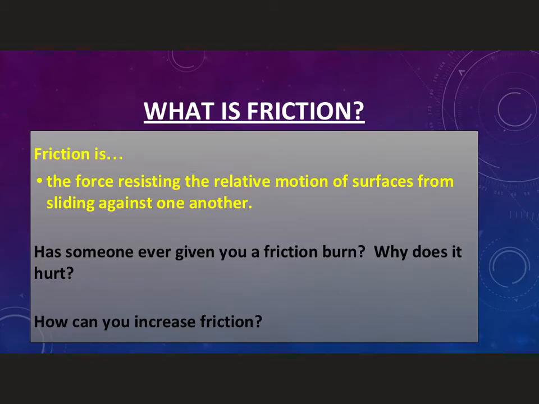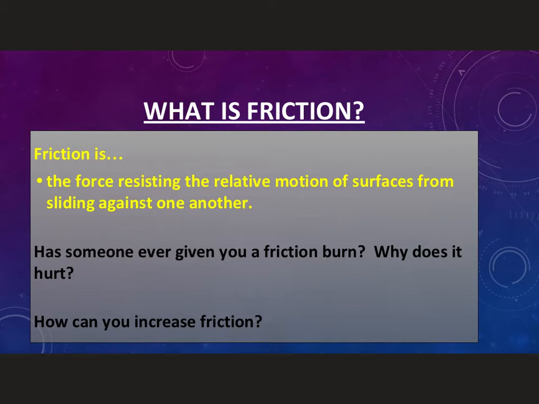So what is friction? Well, friction is a force that resists the relative motion of surfaces sliding against one another. That sounds a little complicated still. So friction basically is always going to resist motion, and it's caused by things being in contact with one another. The term "surface" is a little confusing because we do have fluid friction, and what's reacting against each other is the surface of air. You don't always think about it that way. It's still a true statement, but just keep an eye out for that.